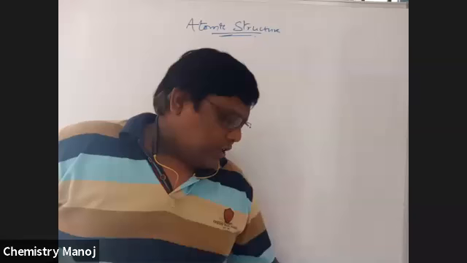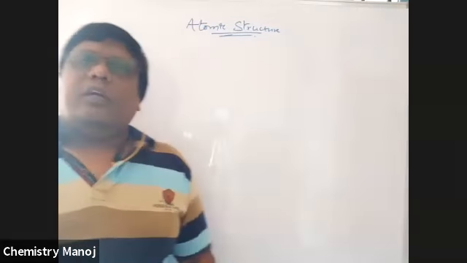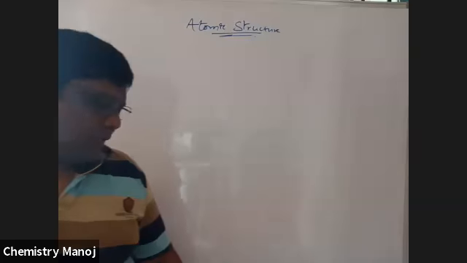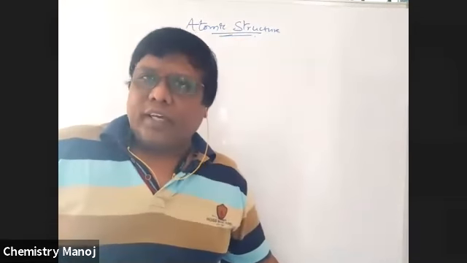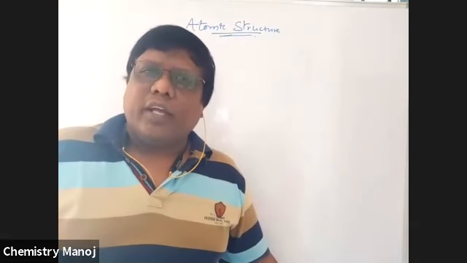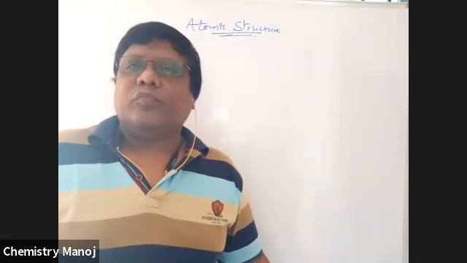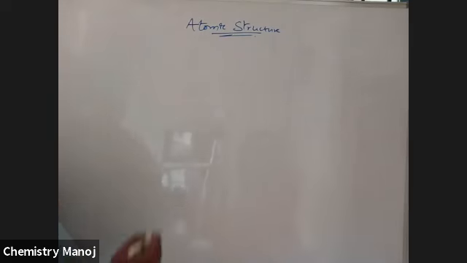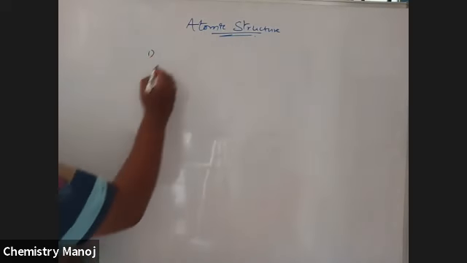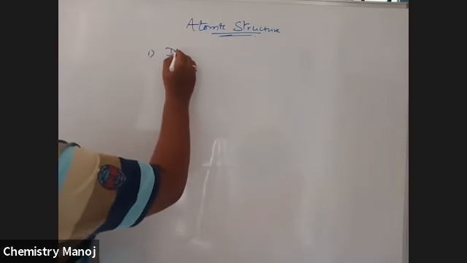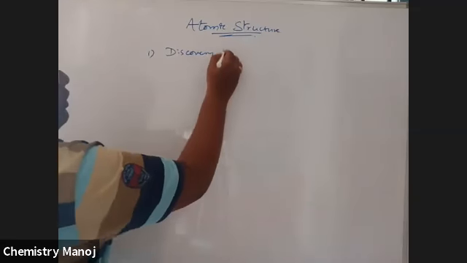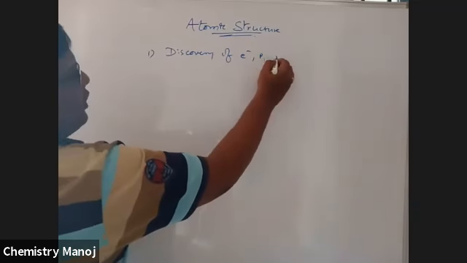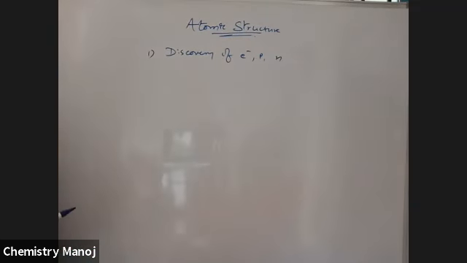So atomic structure or structure of atom. In this chapter, what we have to learn? What are the topics here we are going to discuss? The first one is the discovery of electron, proton, neutron. Discovery of electrons, protons and neutrons.